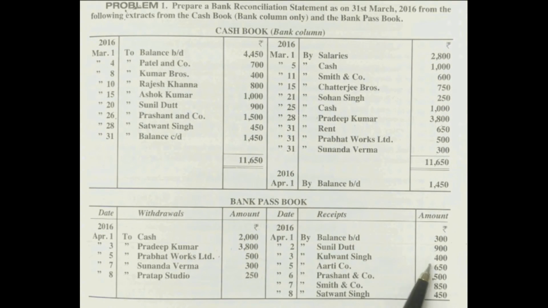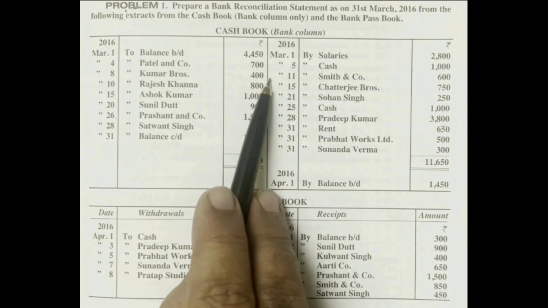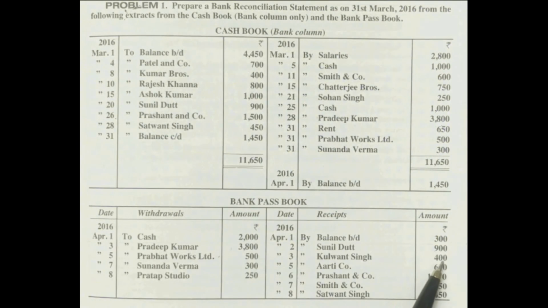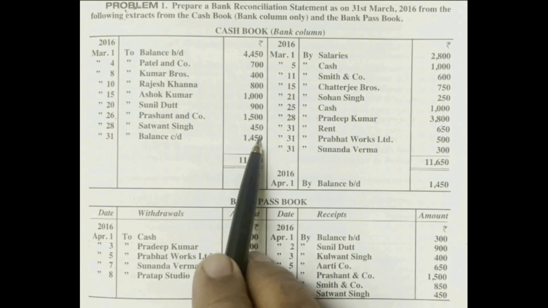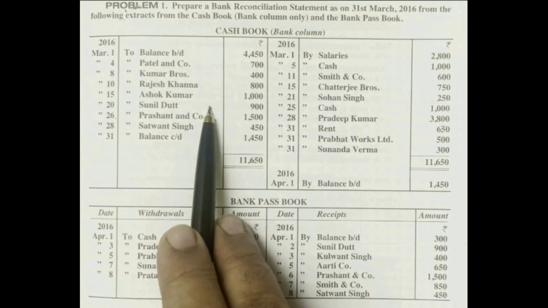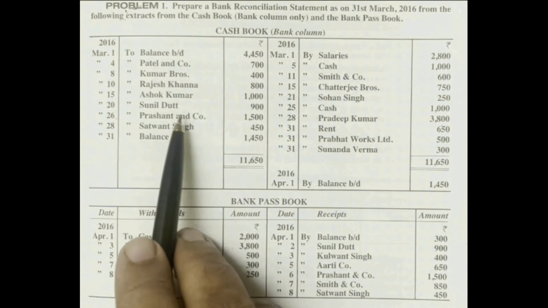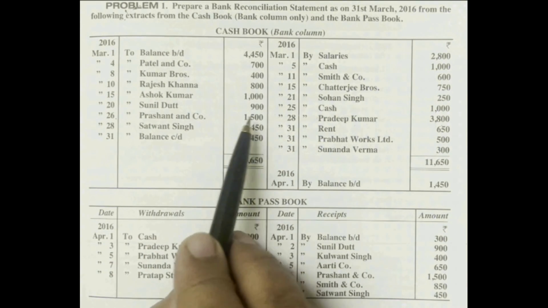Similarly, Kulwant Singh 400. On the debit side, Kulwant Singh is not there. Therefore, you need not consider this check. Aarti and Company 650. On the debit side, Aarti and Company is not there. Need not consider this. Prashant and Company 1500. On the debit side, yes, Prashant and Company 1500 is given.